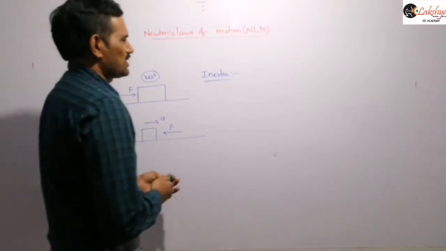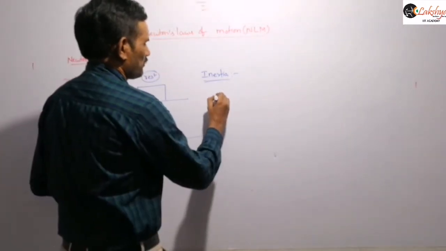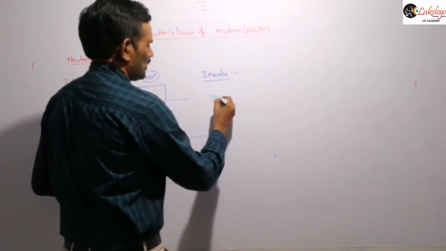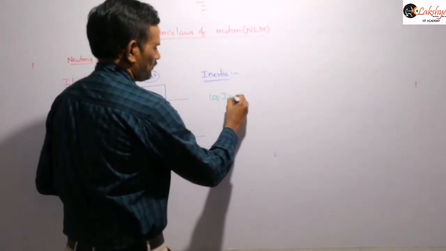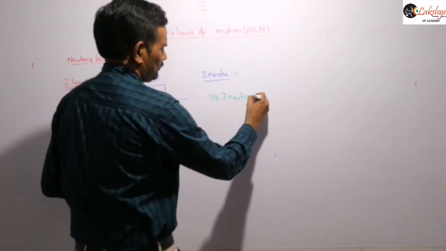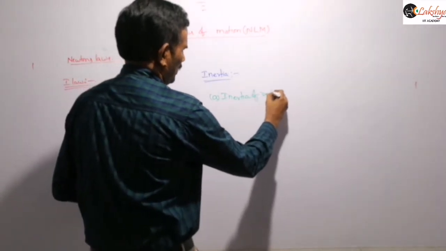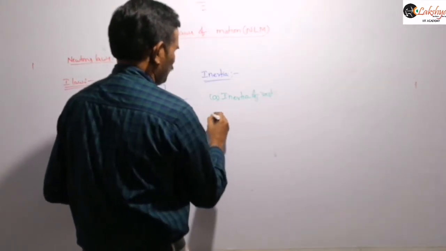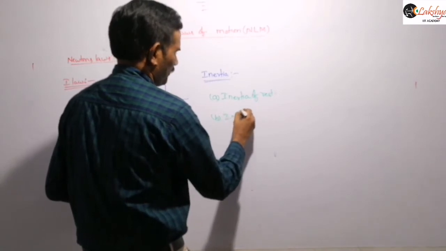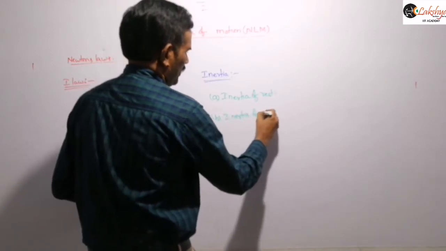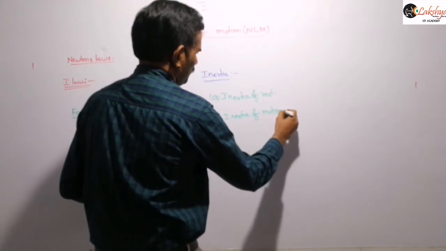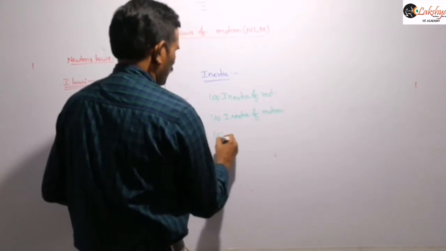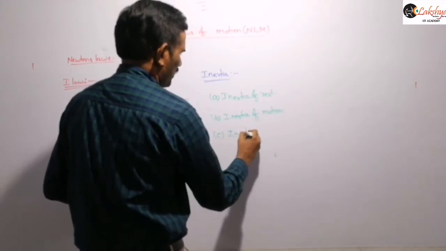And next, mention that this inertia is of three types: inertia of rest, inertia of motion, and inertia of direction.